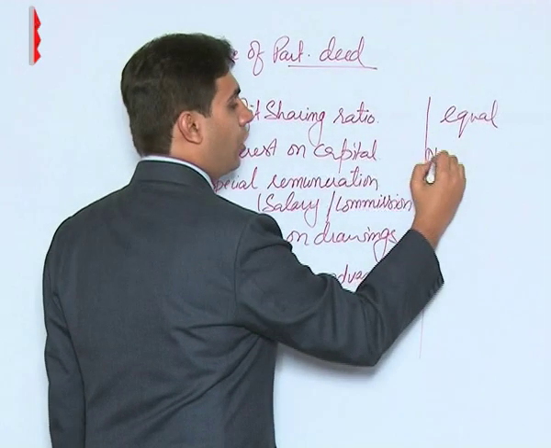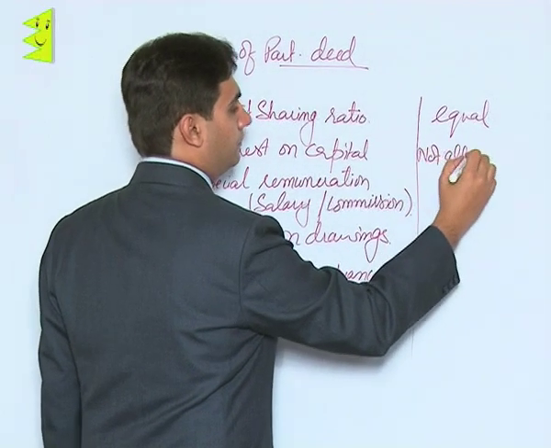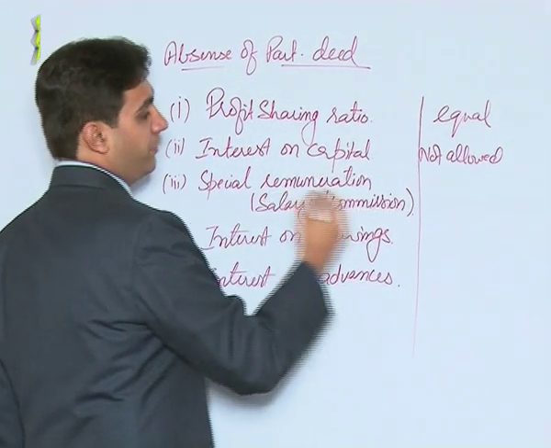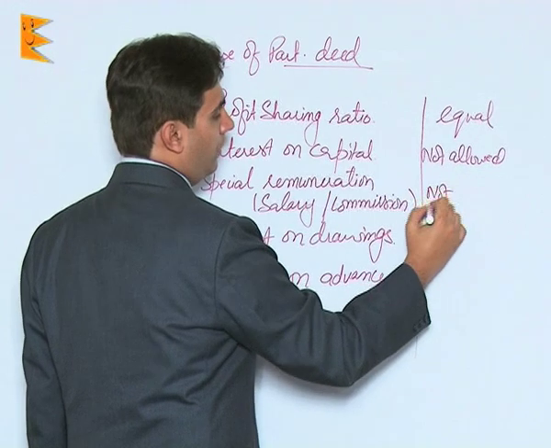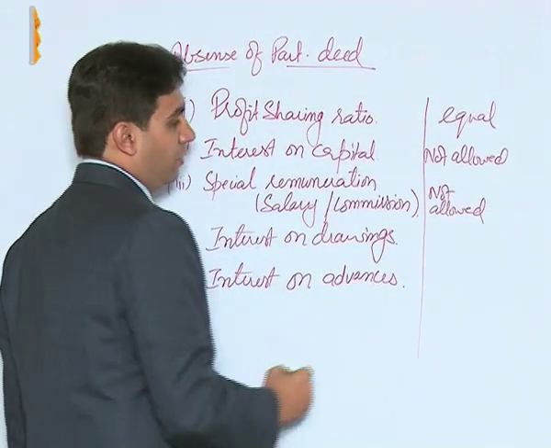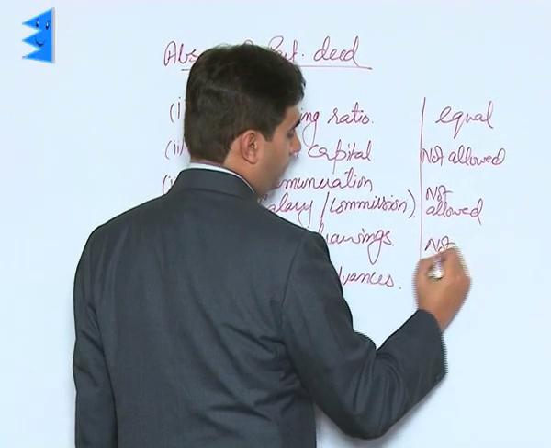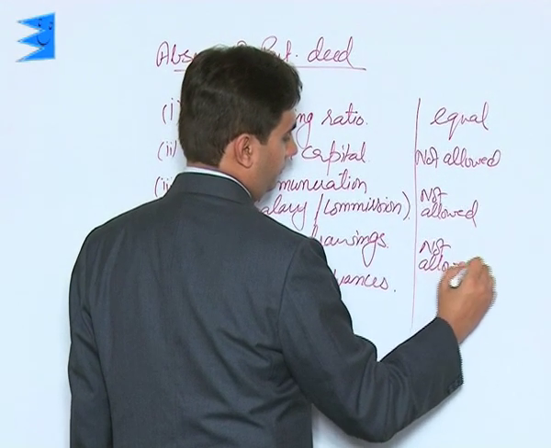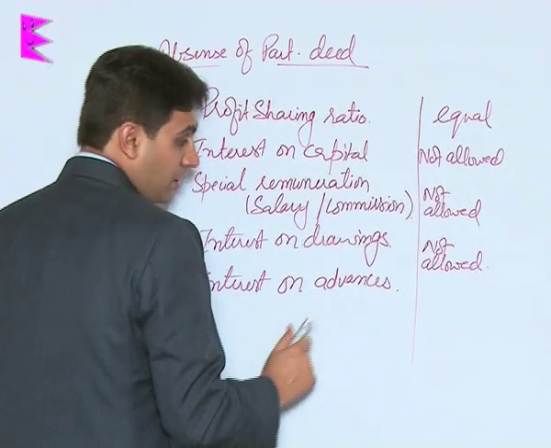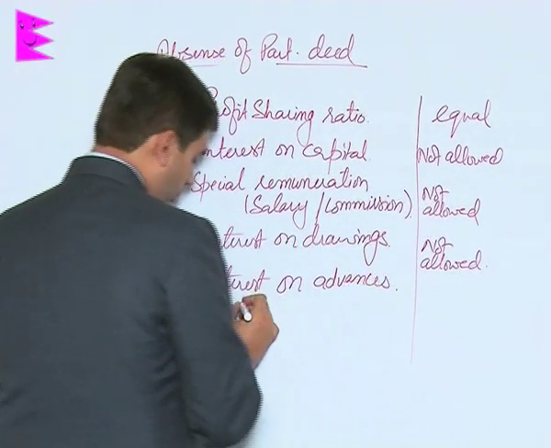Interest on capital would not be allowed. Then any special remuneration is not allowed. Interest on drawings, not allowed. Then any interest on advance, that is interest on loan also,